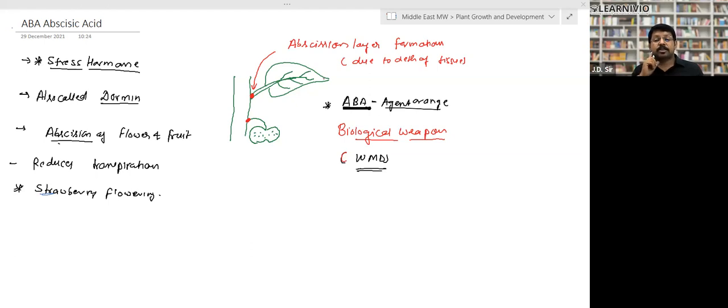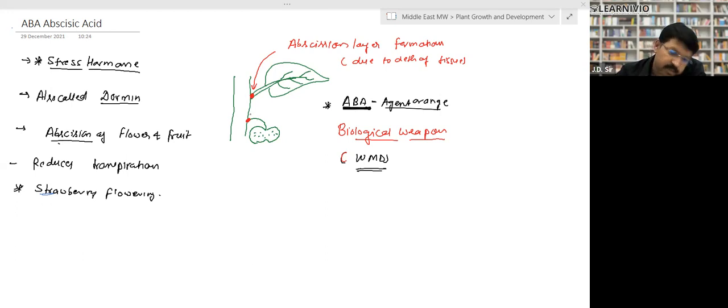Finally, it is responsible for defoliation of leaf and fruits. When the leaf matures, it falls down. That is called defoliation. When the fruit matures, it falls down. How do they fall down? Look, whenever a leaf or fruit matures, abscission layer formation takes place. What is the abscission layer? Death of tissue takes place, so a dead layer is formed between the stem and petiole, or the stem and petiole of the fruit.